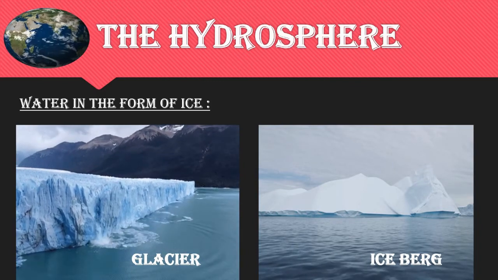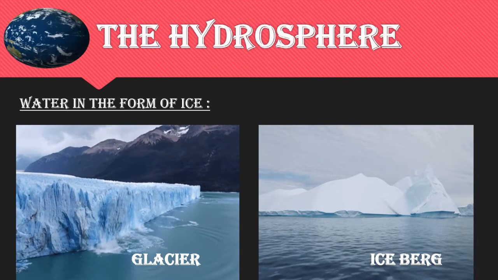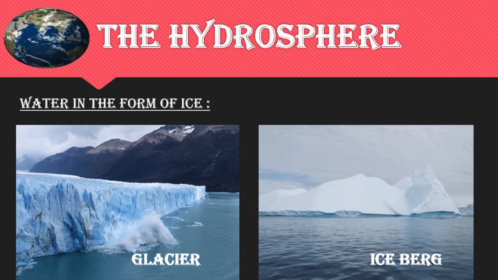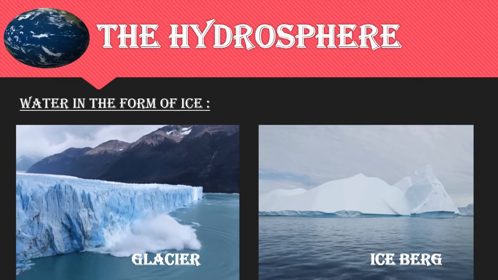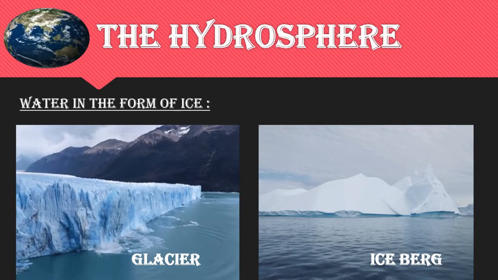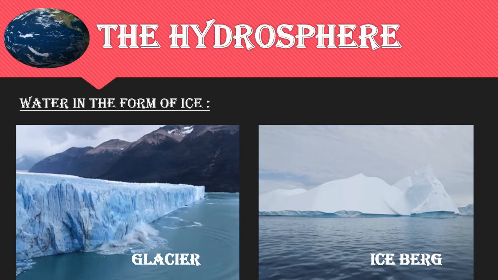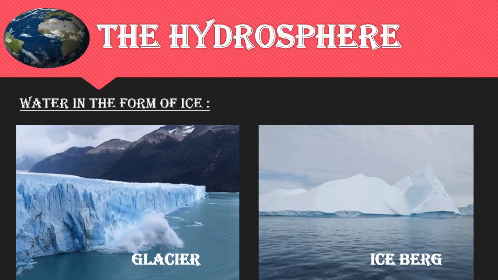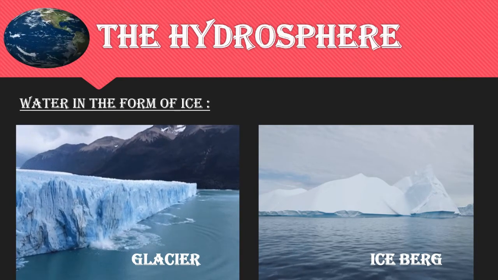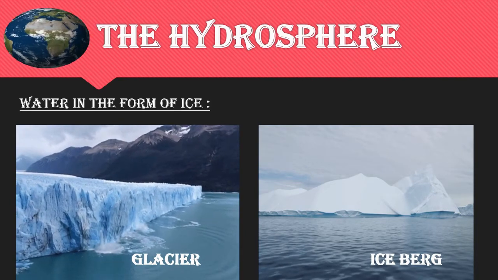In the low-lying areas, the ice piles up and becomes enormous in size. This huge mass of ice moves down a slope at a very slow speed. This is called a glacier. And the huge blocks of ice floating in the sea are called icebergs.